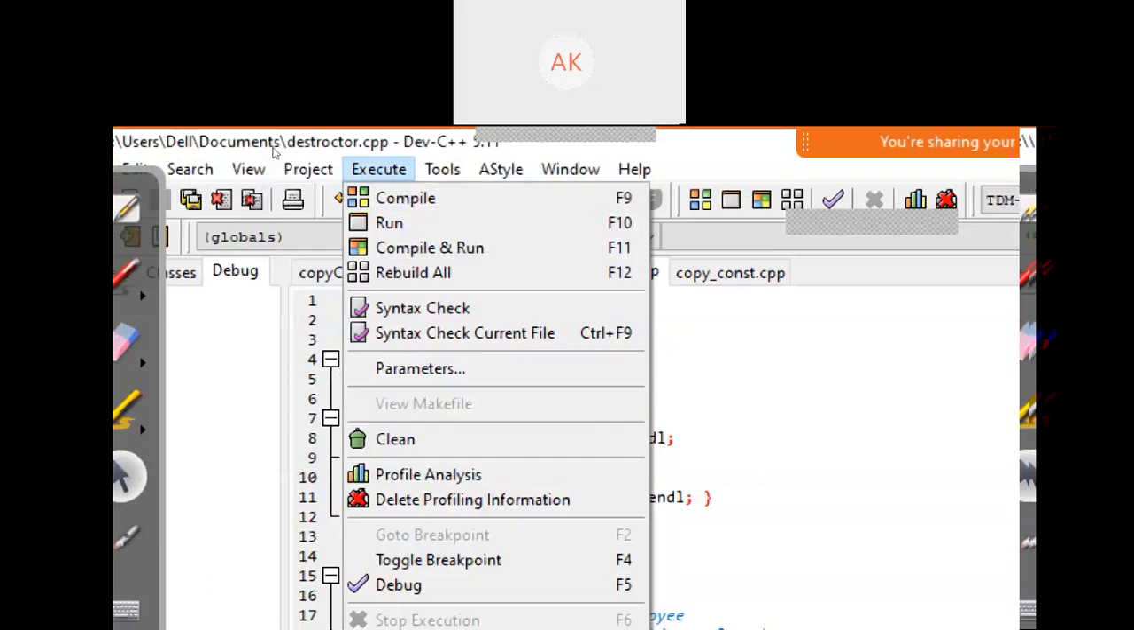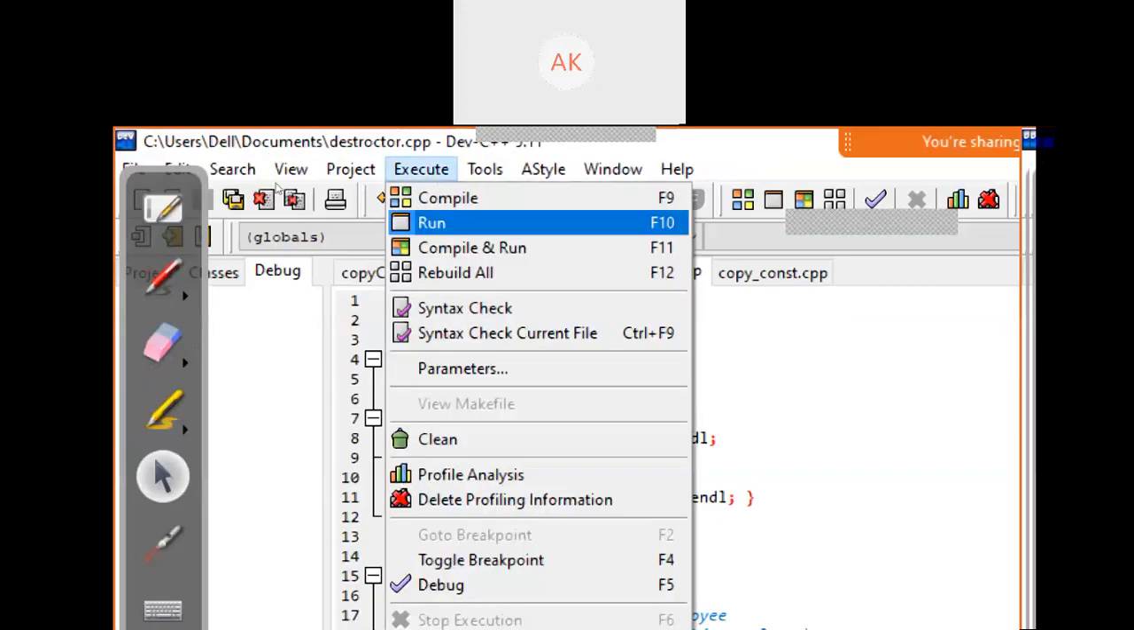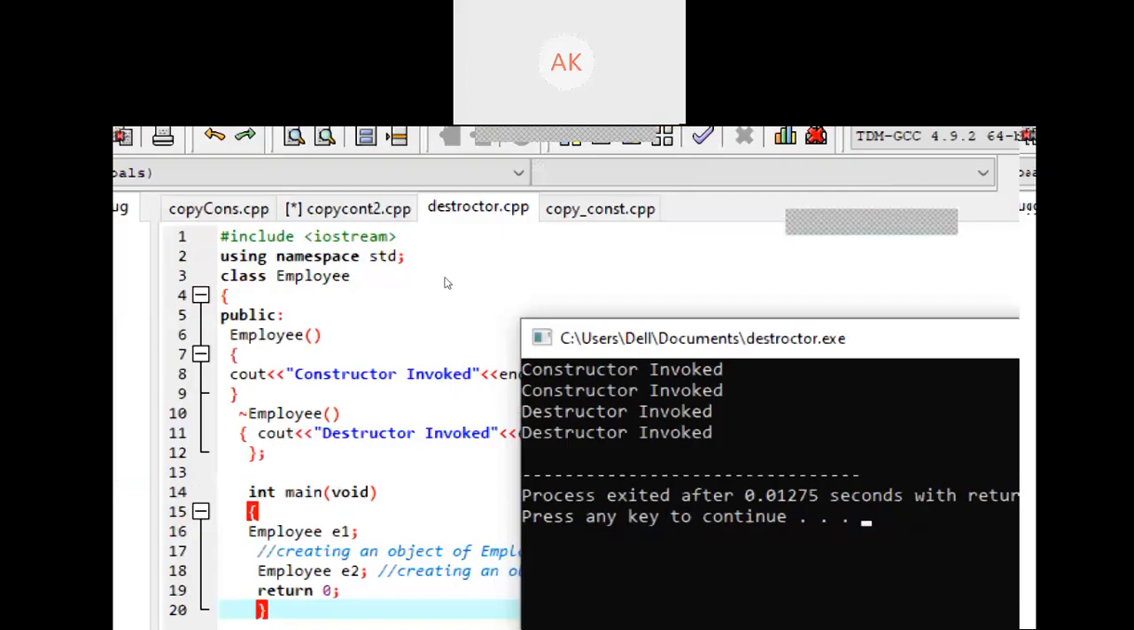Let's first compile this code, and you can see there is no error, so we can run it. As you can see, first constructor invoked for employee 1, constructor invoked for employee 2, and then destructor invoked twice, meaning it deletes your object 1 and deletes your object 2. Is it clear to all of you? What is the meaning of destructor here?